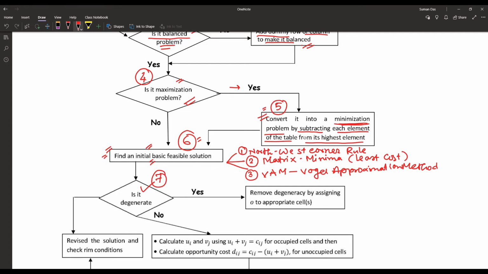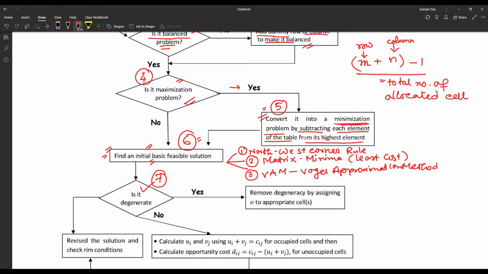Degeneracy means the total number of rows in the table, we count it as m, the total number of columns, we count it as n, minus 1. That must be our total number of allocated or assigned cells.